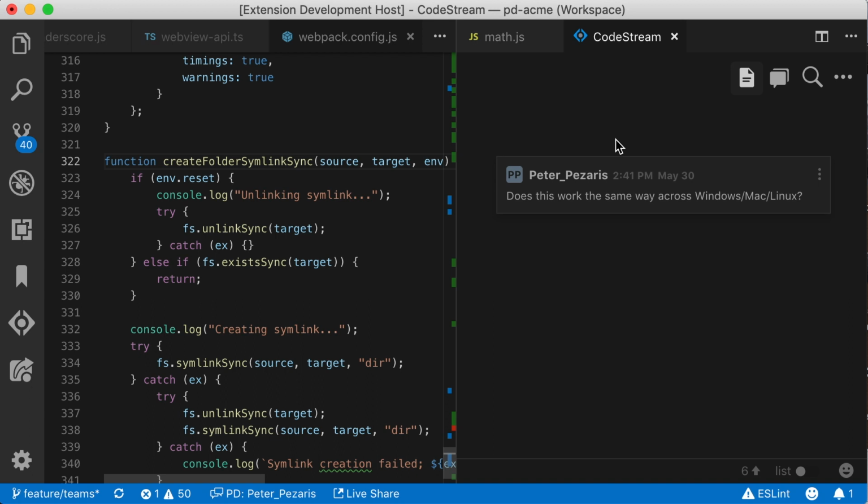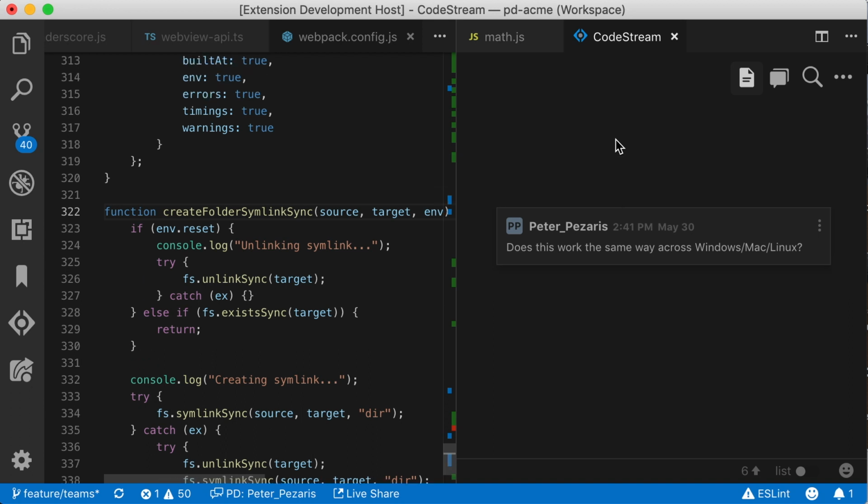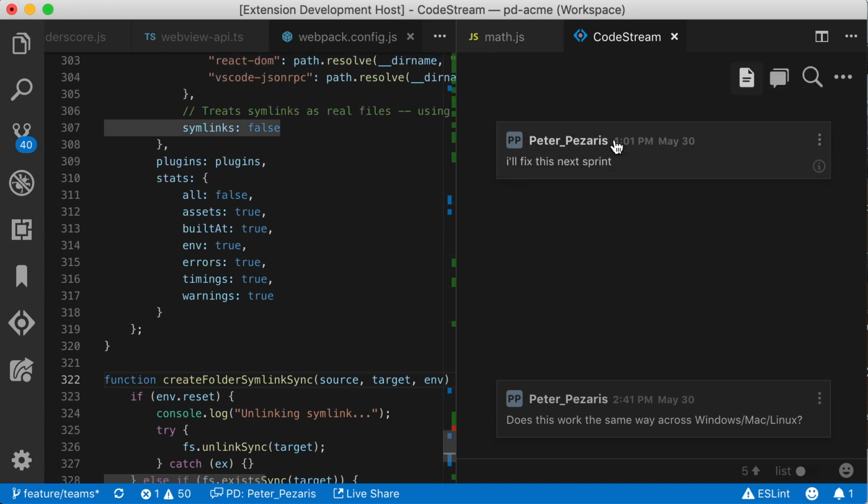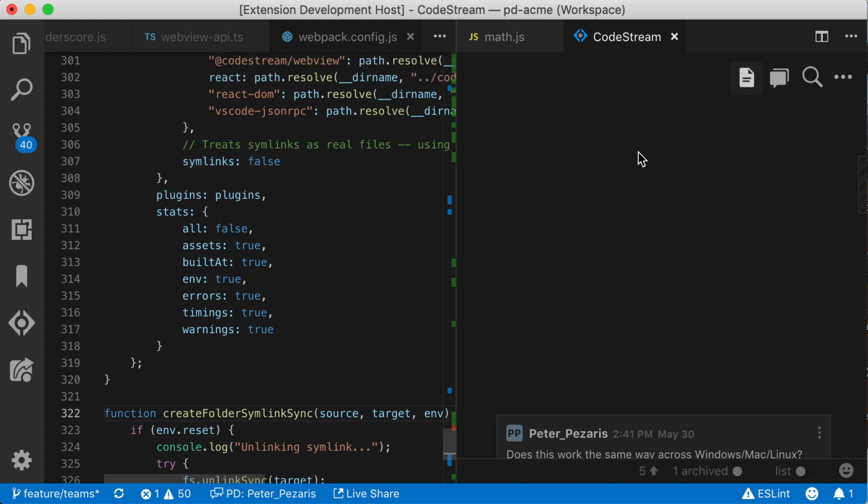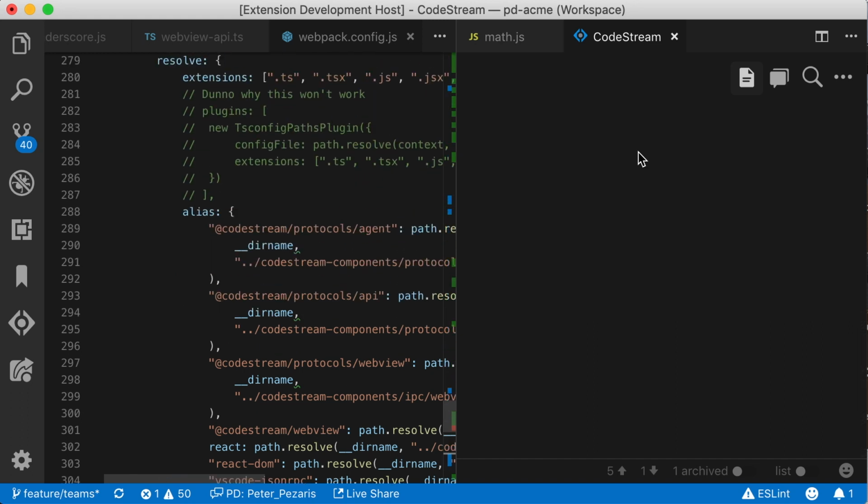But it also means that my comments carry forward as we make commits and the file changes. So this discussion will be accessible to anyone, whether it's 6 months or 6 years from now. We've given users the tools to manage what appears in this CodeStream panel, including archiving of discussions that are no longer relevant, or promoting replies as an accepted answer so that developers don't have to read through pages of chats to get to the most important explanations.